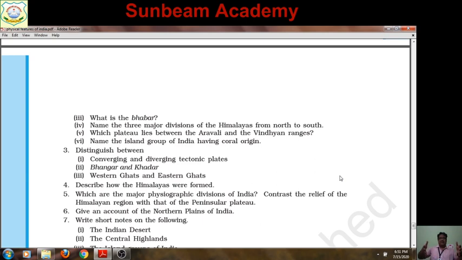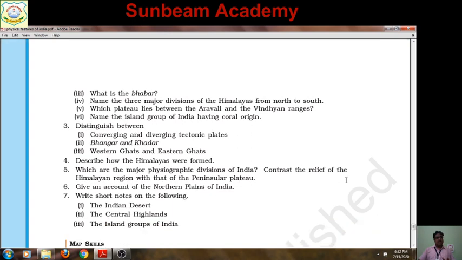Himalaya is a young fold, loftiest mountain, having pointed peaks and deep valleys. On the other hand, the peninsular plateau is the oldest land block, having rounded hills and shallow valleys. Besides that, rivers of the Himalayan region are large, flow throughout the year, and make different types of structures also. On the other hand, smaller peninsular rivers do less erosional activity, etc. Again, give an account of the northern plains of India. Northern plains are given in detail in notes.